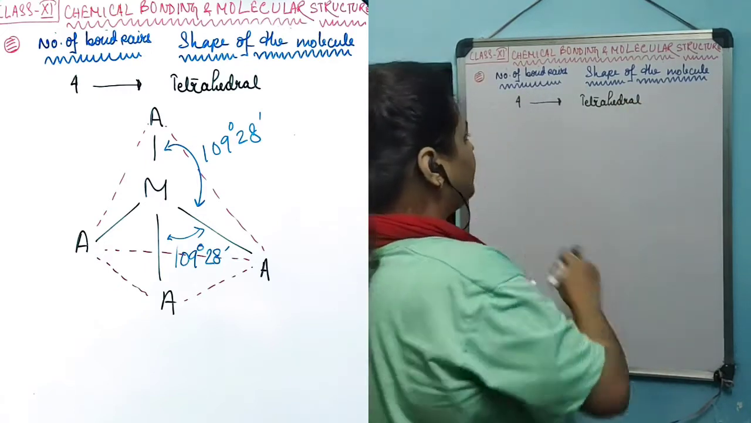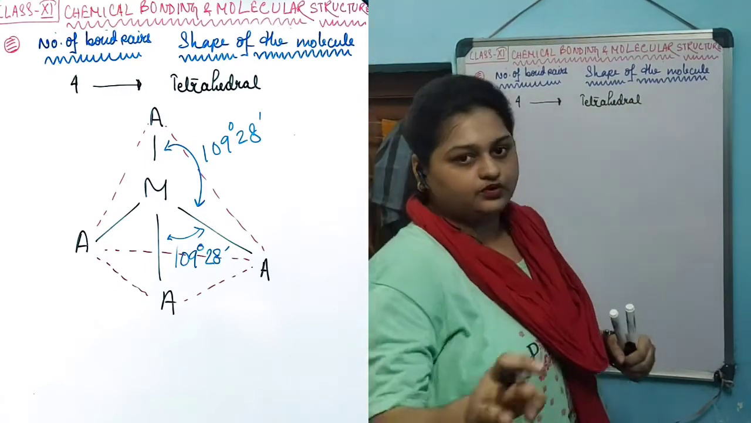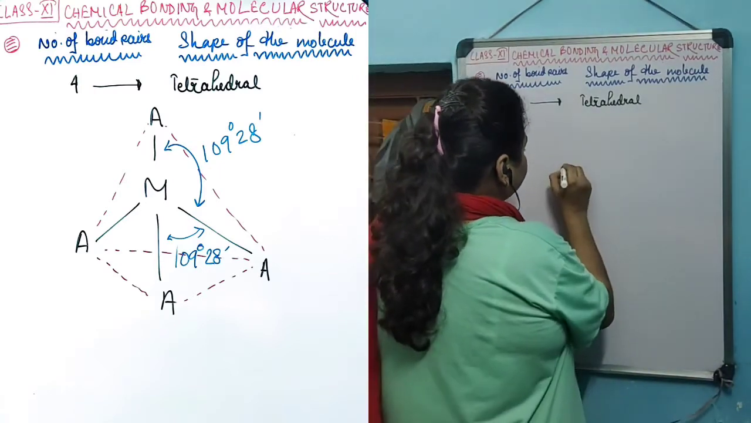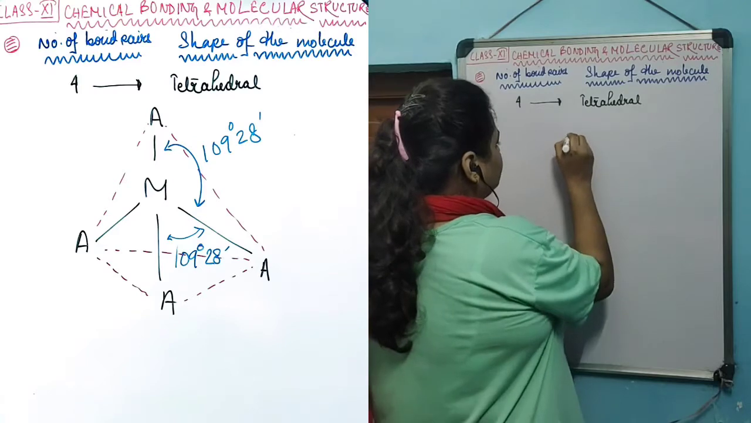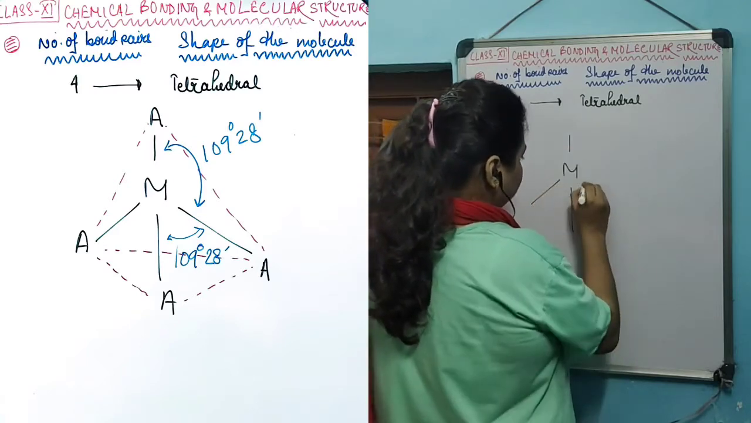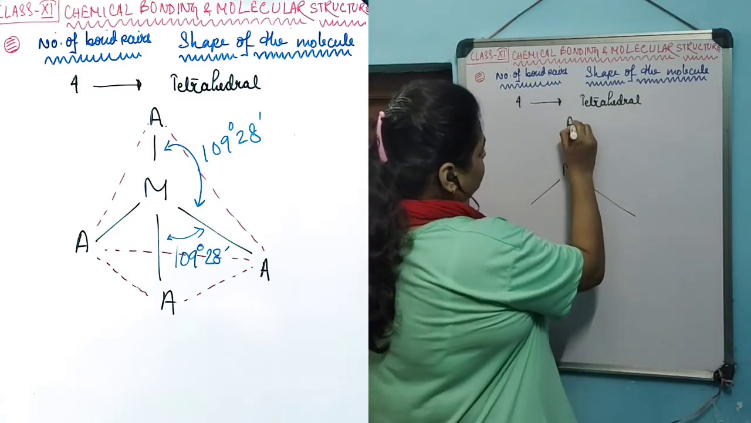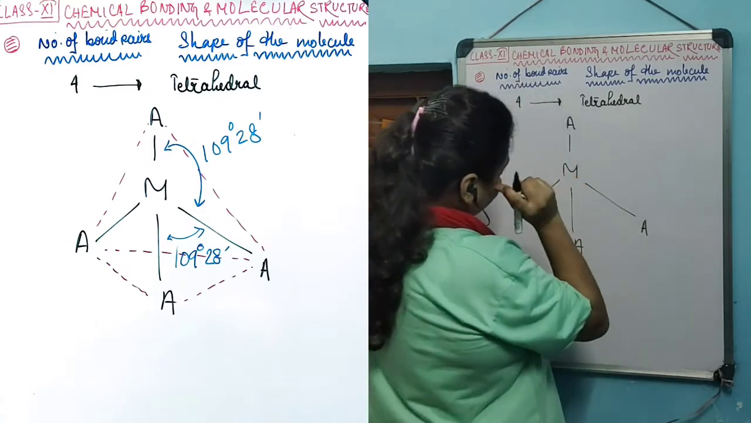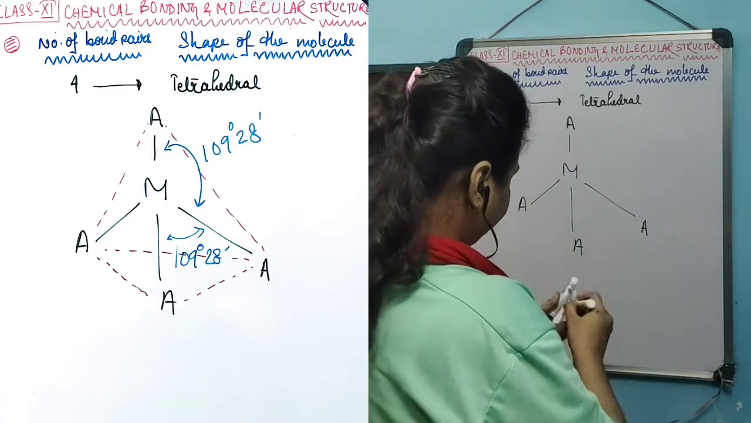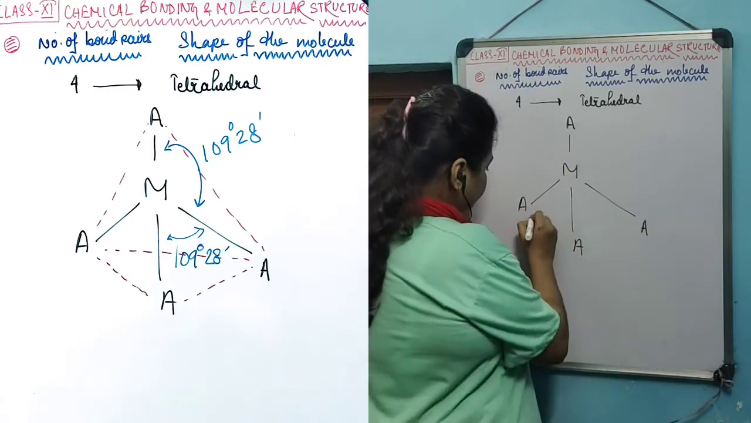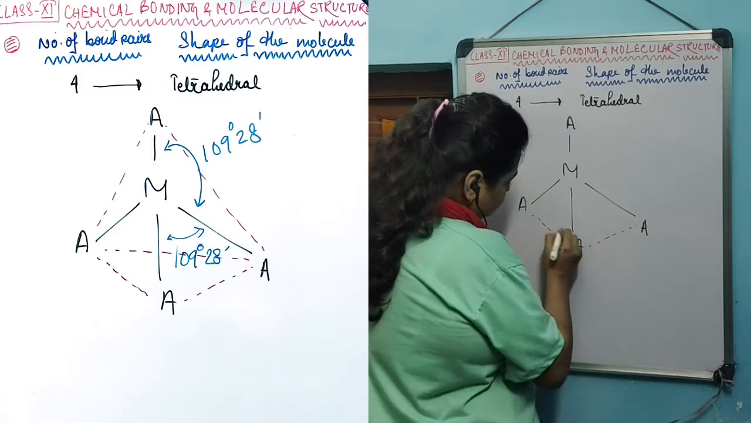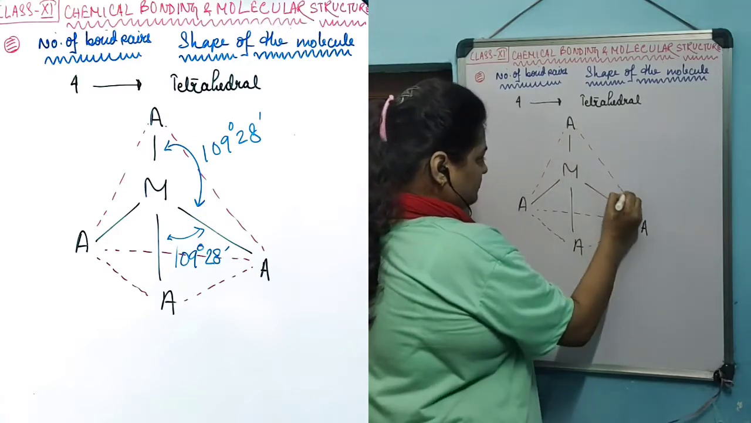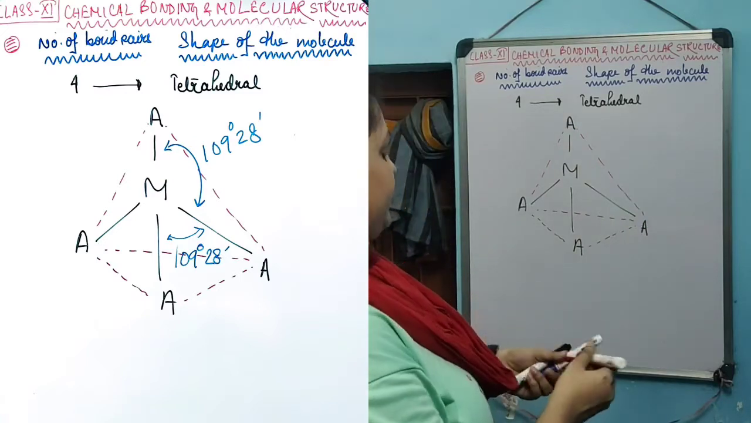That is, if the central atom of the molecule possesses 4 bonds, then the shape of the entire molecule will be tetrahedral. It looks like this. This is the central atom. This is the bond, 4 bonds that it has created with these 4 atoms. As a result, this shape is created, which is known as the tetrahedral shape.